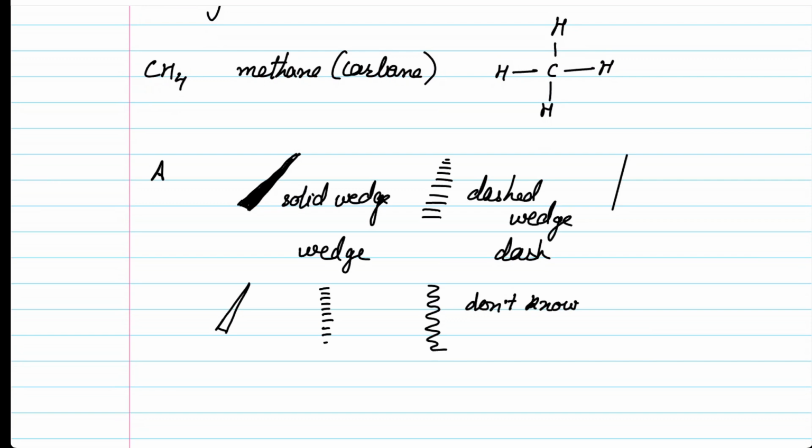This representation is mainly used to ask questions. They would give you a structure in which one of the bonds is represented by this, and they would ask you what the actual representation would be. Will the bond be moving out of the plane, moving in the plane, or on the plane? So that is the representation where we do not know, or want to ask where the atom is actually lying.